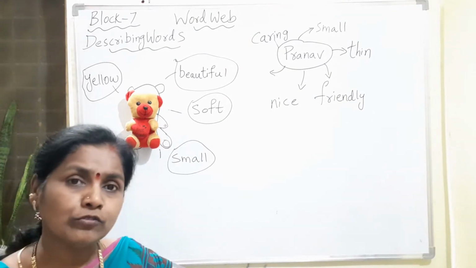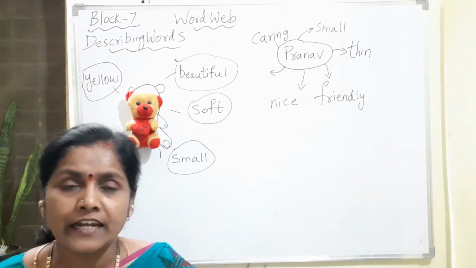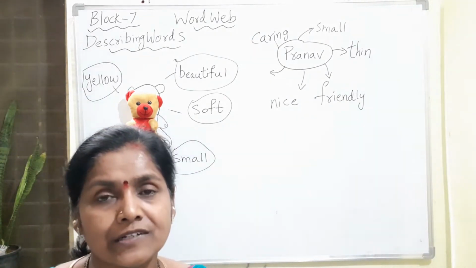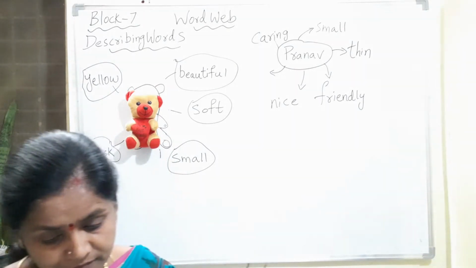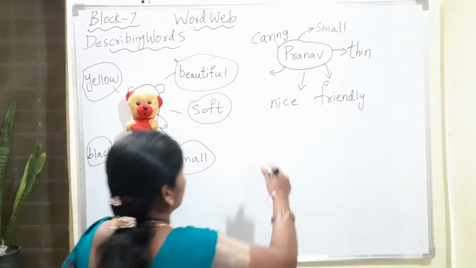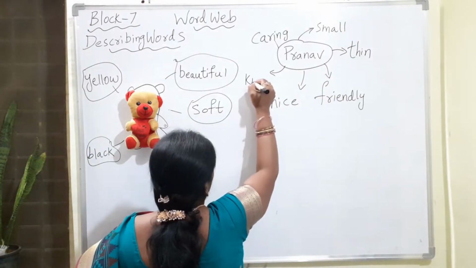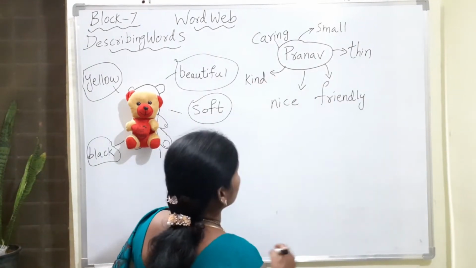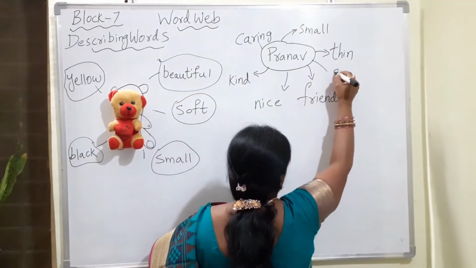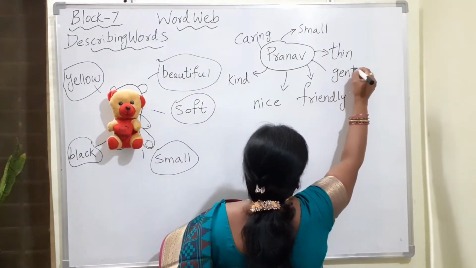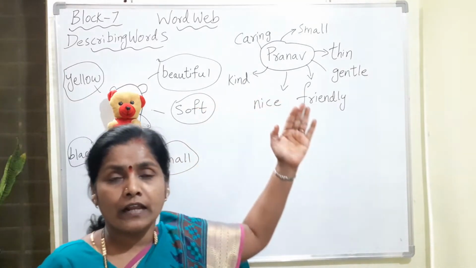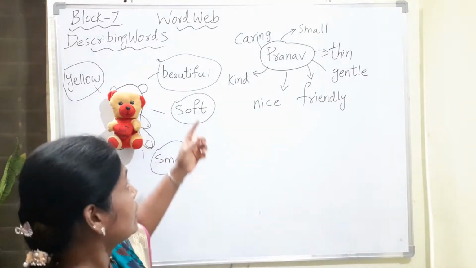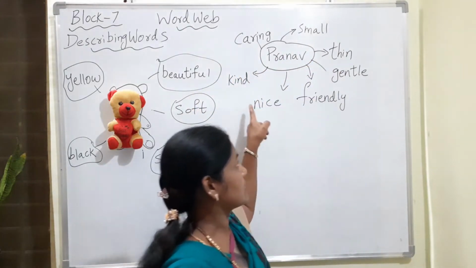You take a pause here and think over it and tell me some more words about Pranav. He was kind. Okay, he was gentle. He was friendly. So if you keep on thinking about Pranav, you get so many other words.